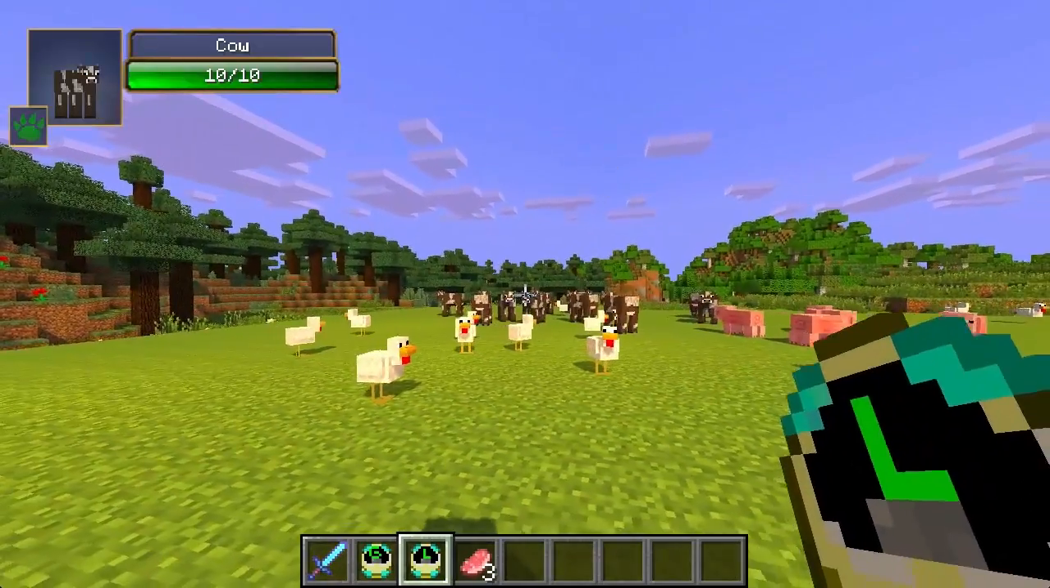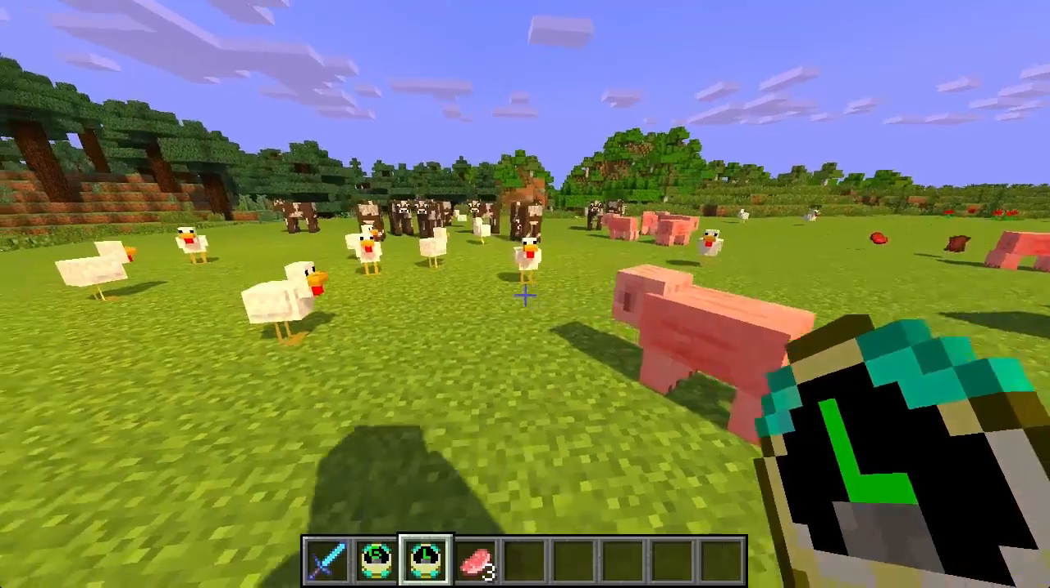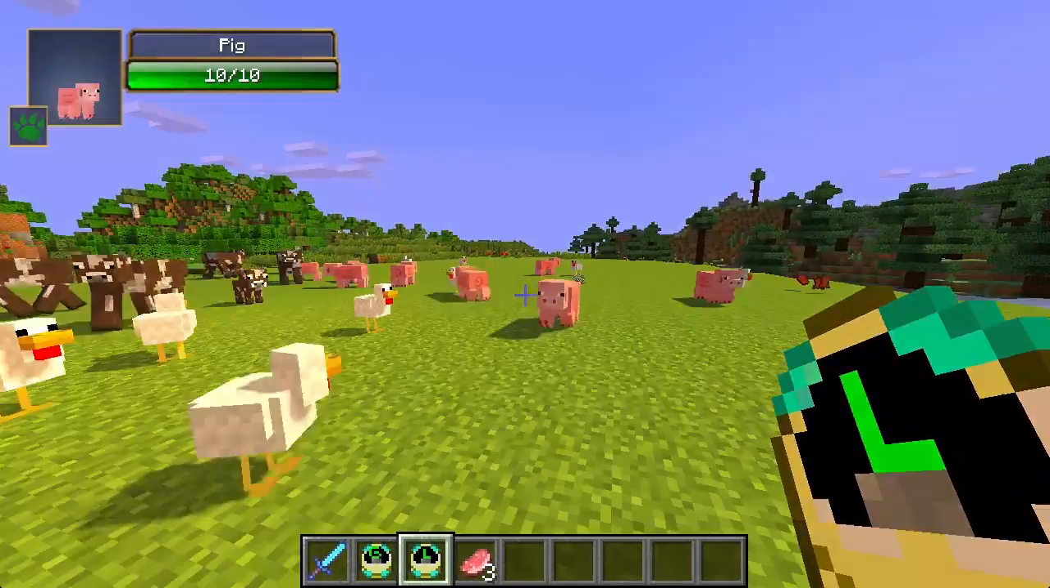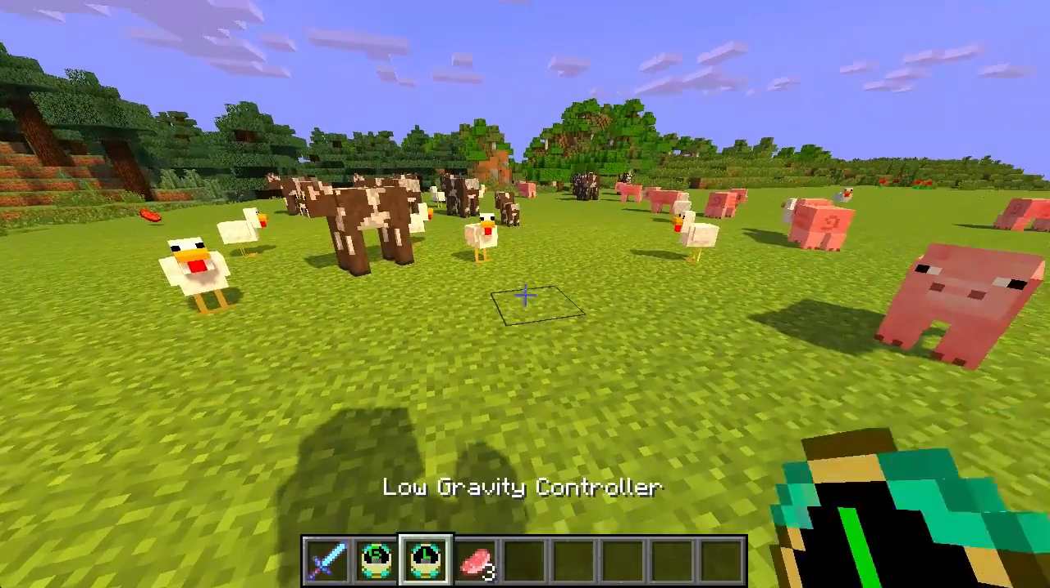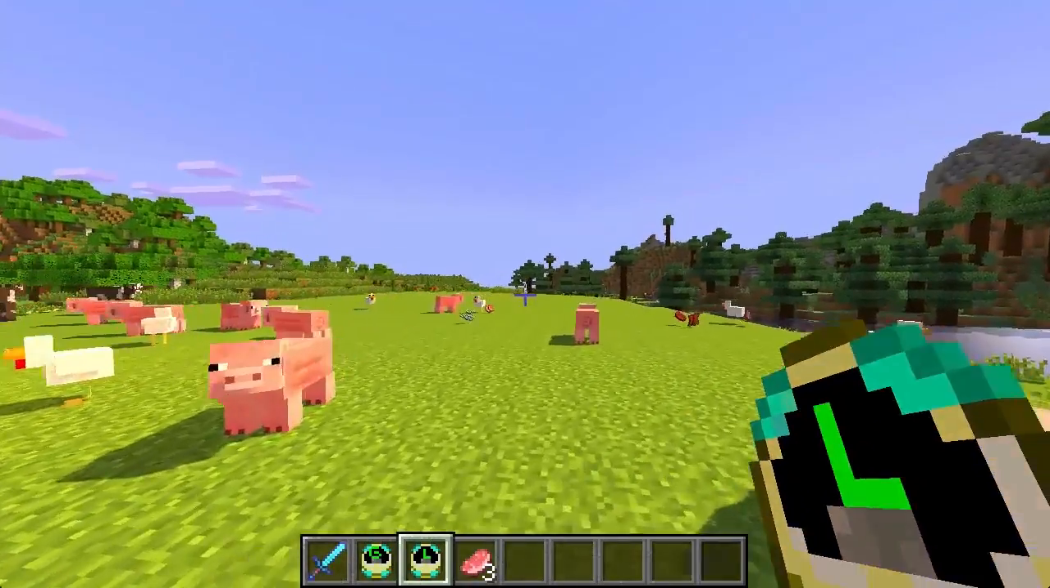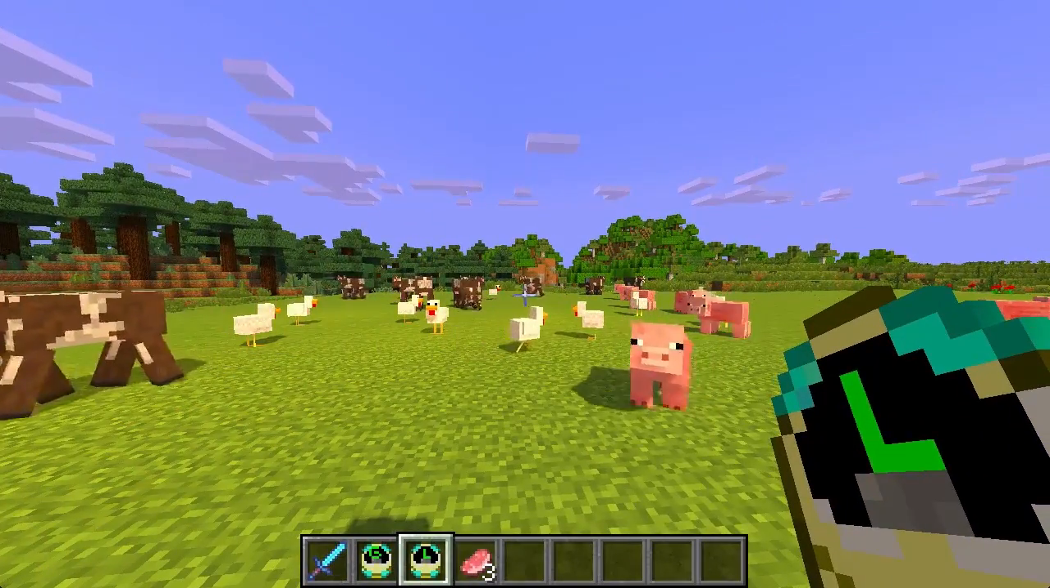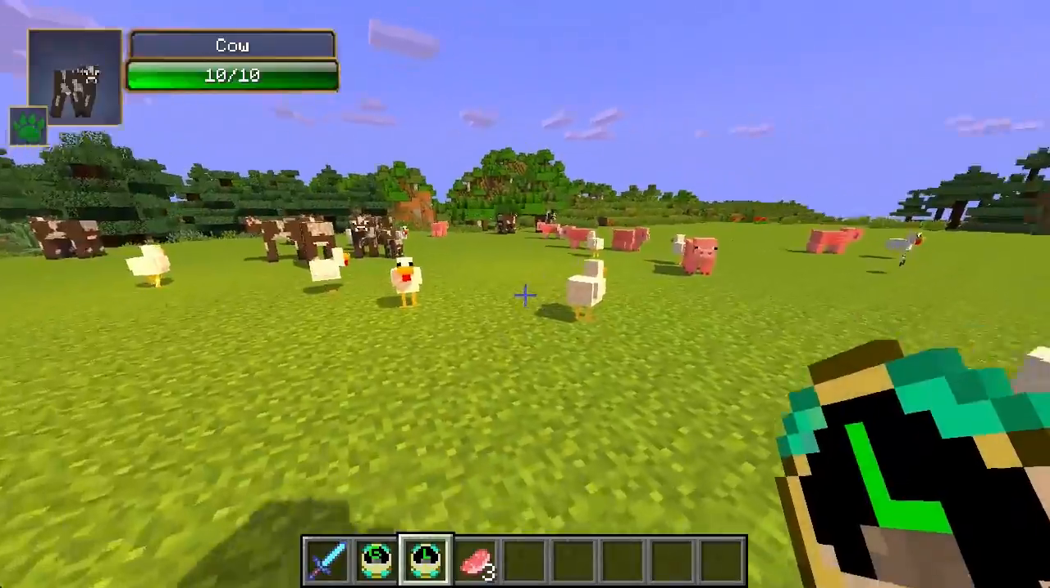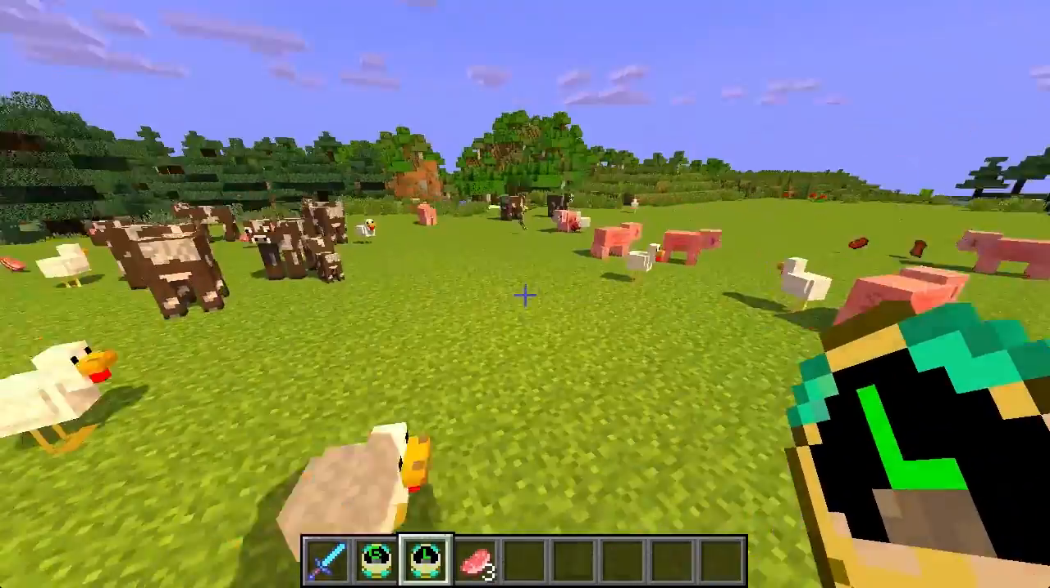Alright, so over here we have another item. It's called the low gravity controller. Now, basically a low gravity controller is kind of like the gravity controller, except the low gravity controller makes it where there's low gravity, not like reverse gravity. So let's right click with it, turn on low gravity, and there we go.